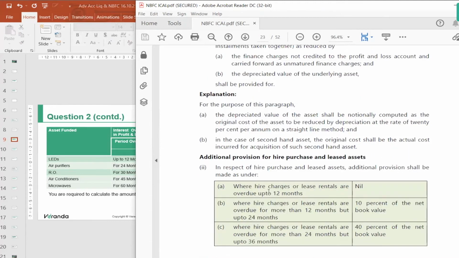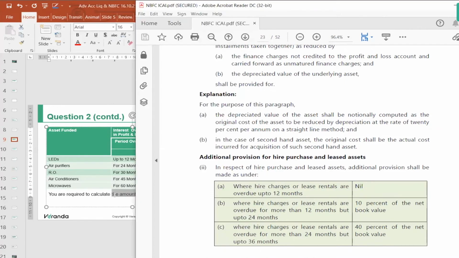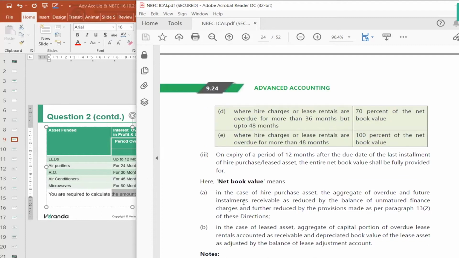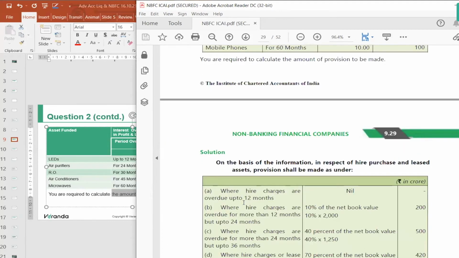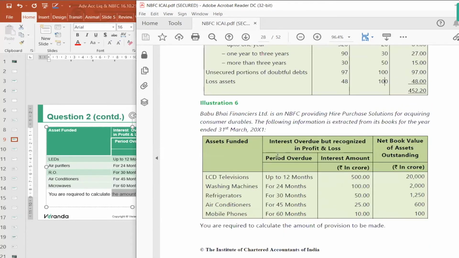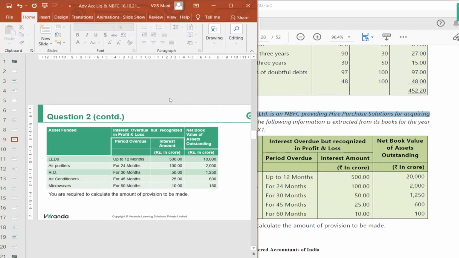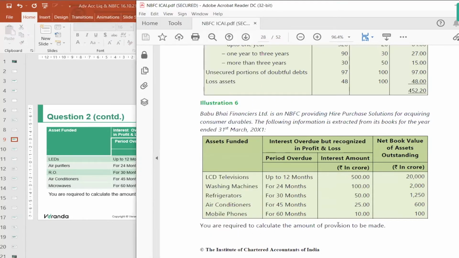Where hire charges or lease rentals are overdue up to 12 months. Actually, in the question, it is asked to calculate the amount of provision to be made. See, this is not an issue only in the question asked. This problem is there in the study material also. Yes, so here also in the study material they have asked to calculate the amount of provision to be made.